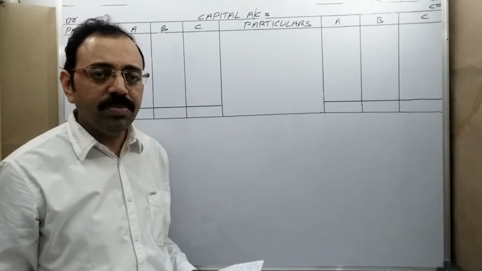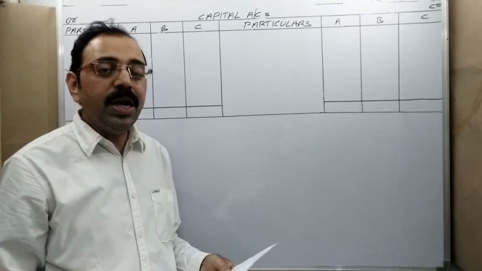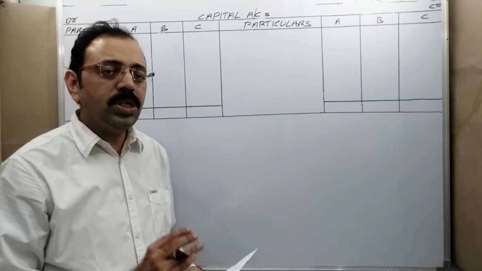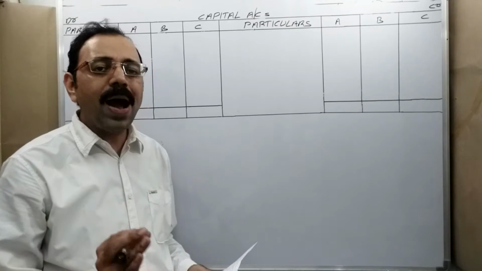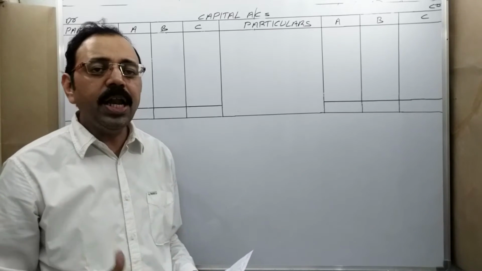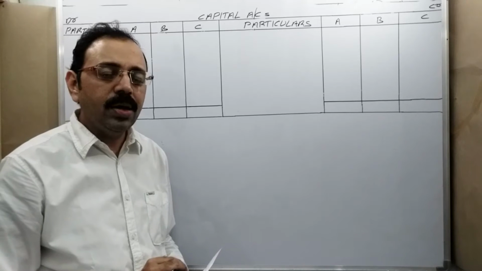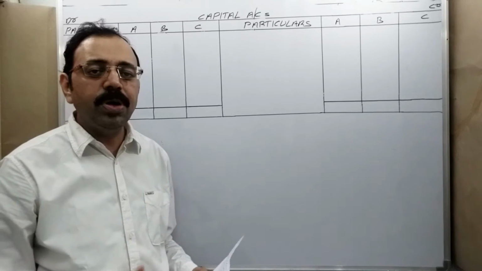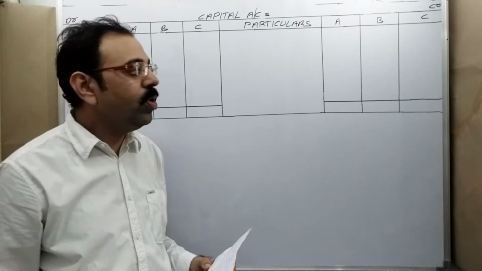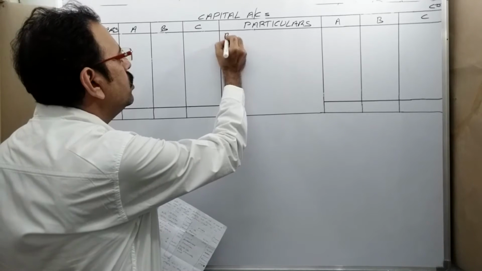Then, how to start this capital accounts? Once you see the question, old balance sheet. In the old balance sheet, on the liability side, he has given capital amounts, no? Whose amounts? Old partners' amounts, A and B. First, these capital amounts we should take in this account. We said capital is a liability. Liability shows a credit balance. Therefore, on the credit side we should write this. With what should we start?